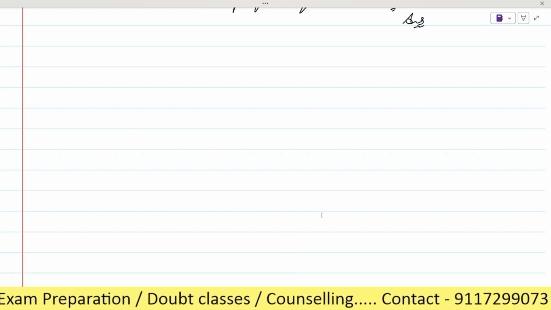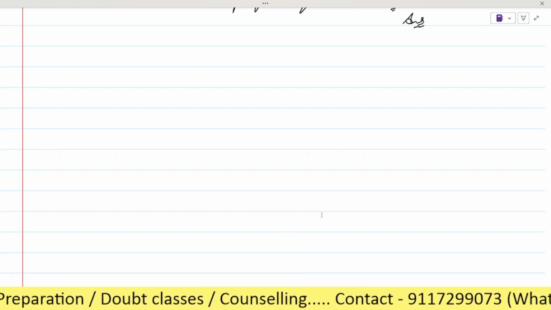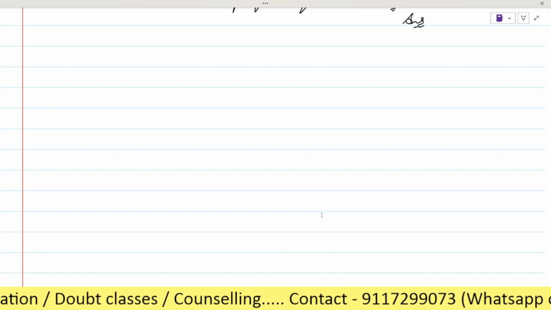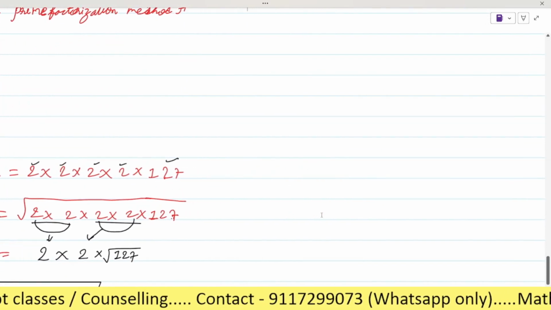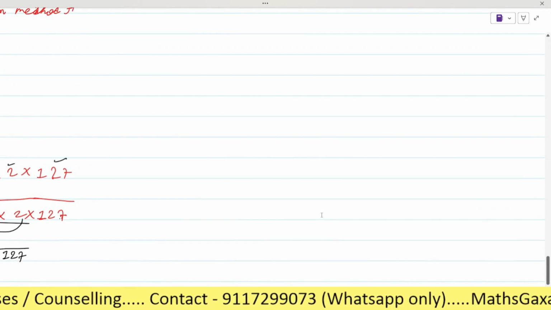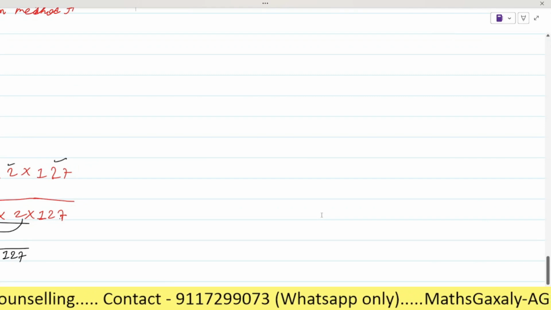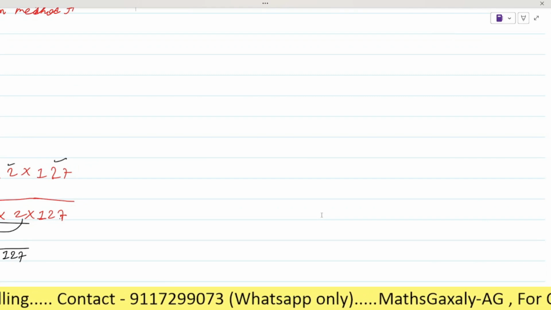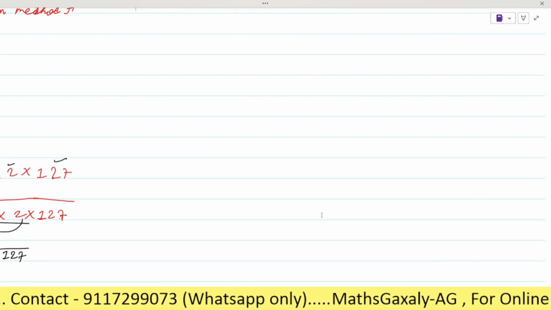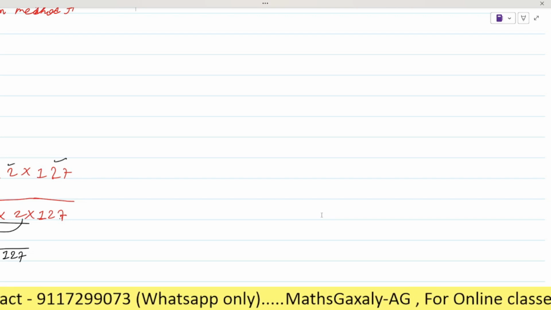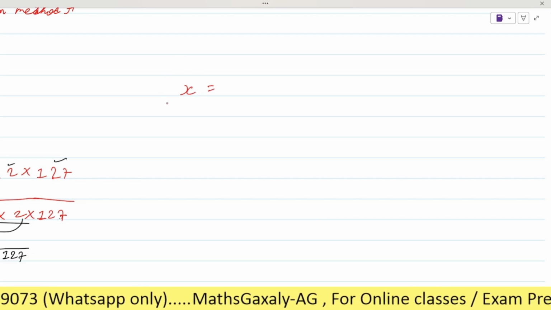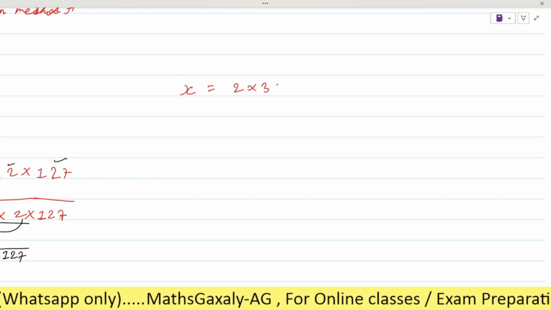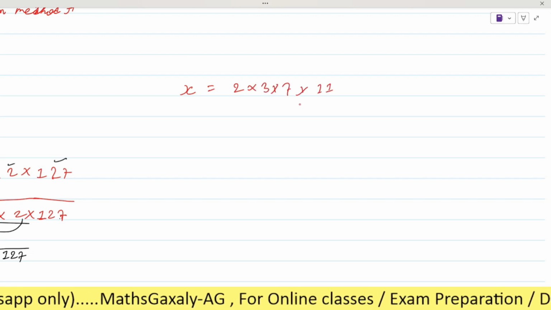One more thing: when I'm calculating the prime factorization, I only do 2, 3, 7, 9, and then 11, and I stop there. Okay, in which question did you get like this? Oh, you mean suppose we have a number, let's say x, and when you factorize it, you get 2 into 3 into 7 into 11, like this, right?